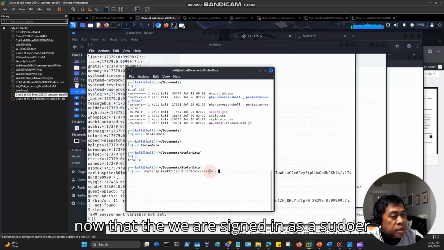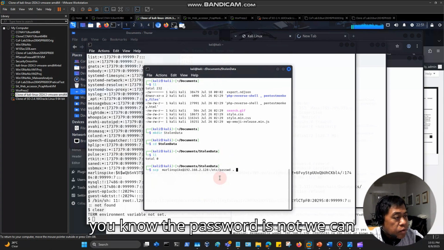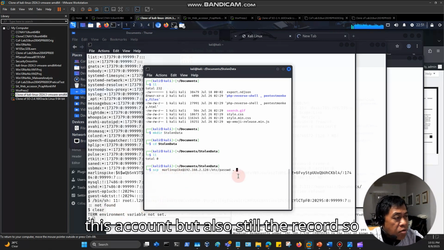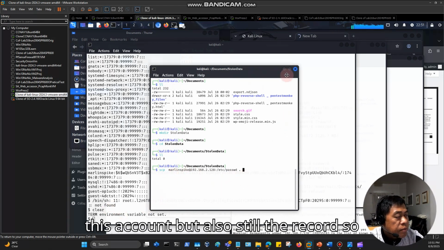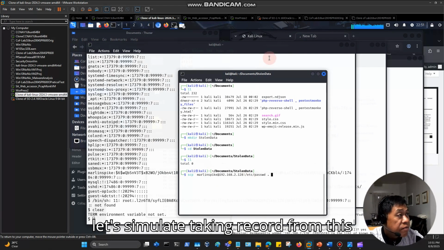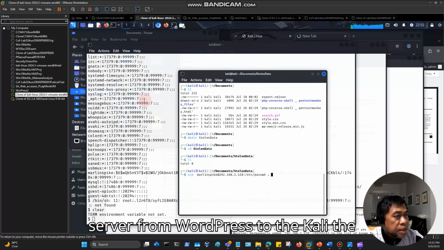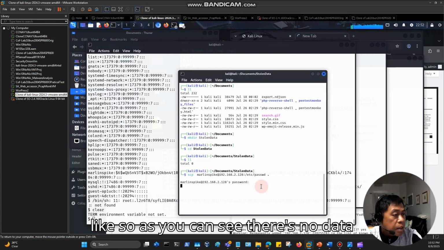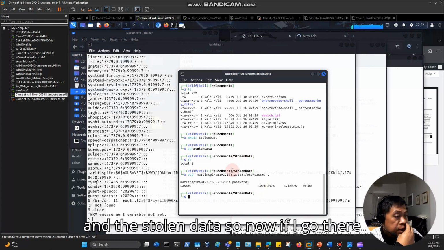Now that we are signed in as a sudoer and we know the password, we can change the password for this account, but also steal the records. Let's simulate taking records from this server, from WordPress to the Kali machine, the attacker. As you can see, there's no data in the stolen data folder.